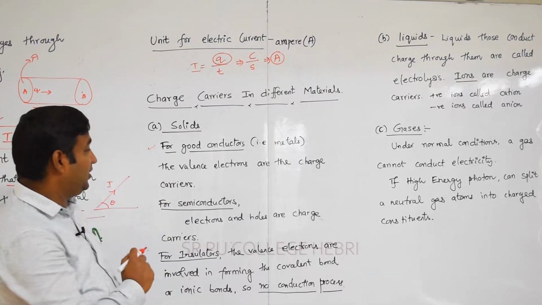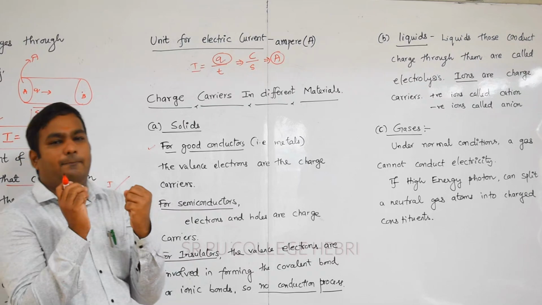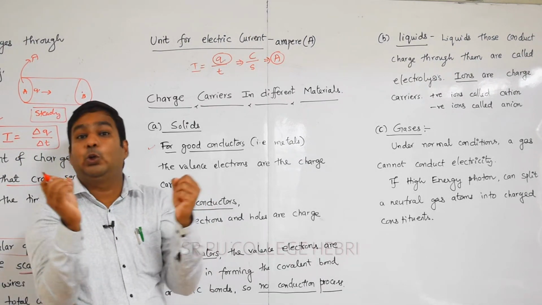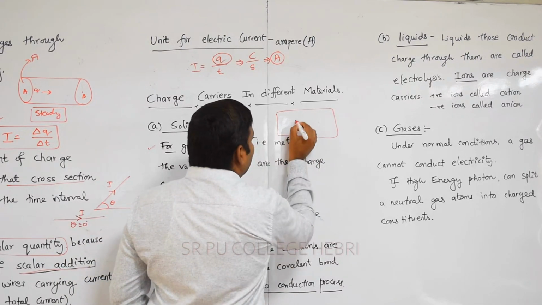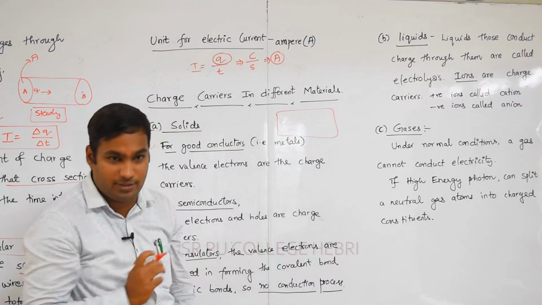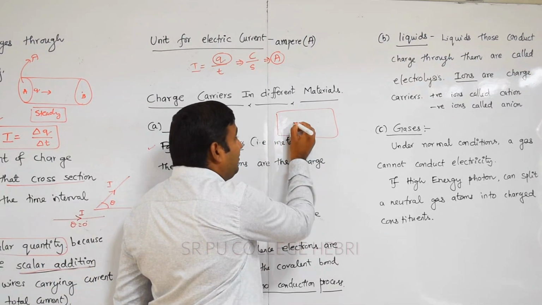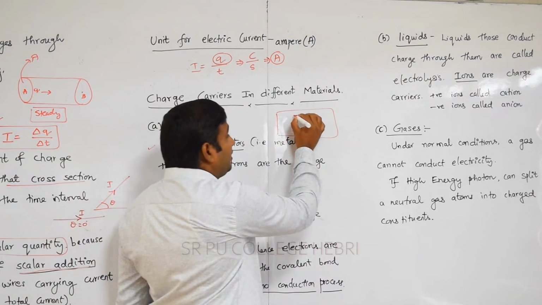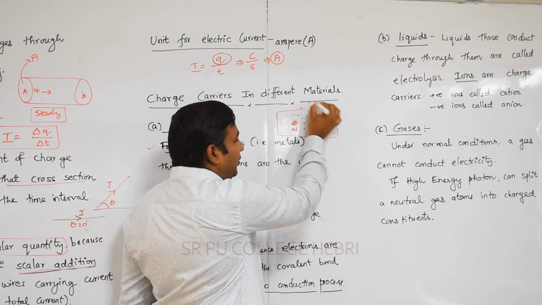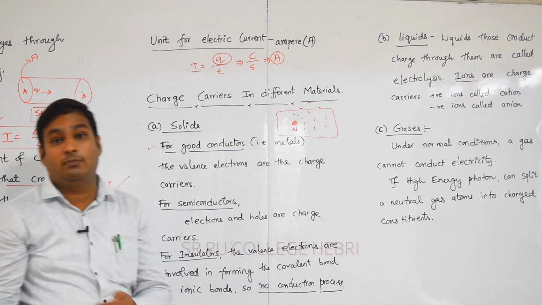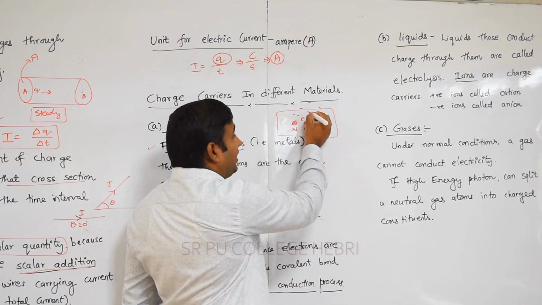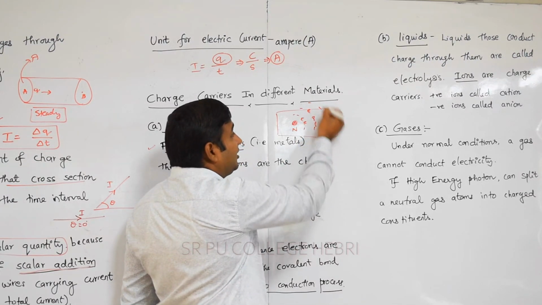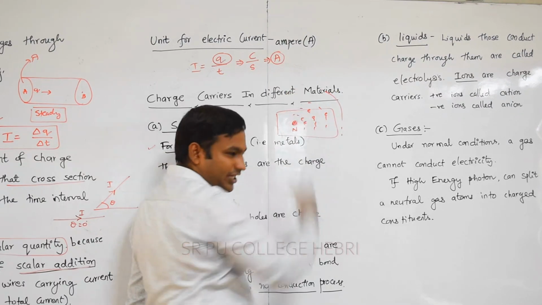In case of metals, we can think a huge number of atoms are closely packed. Just imagine the system contains a huge number of atoms, all closely packed. If I take any one atom, it contains a center part we call the nucleus. Around the nucleus there are a number of orbits, as you already know. In each orbit we can think about a number of electrons. In the first orbit I can fill 2 electrons, in the second orbit 8 electrons, and in the third orbit a larger number of electrons, like this.